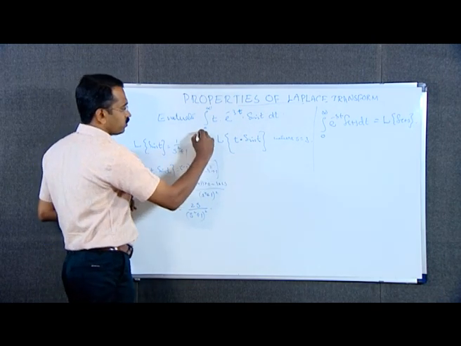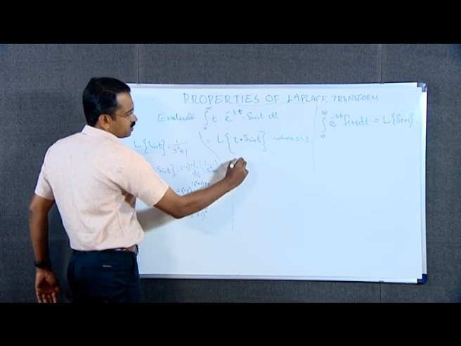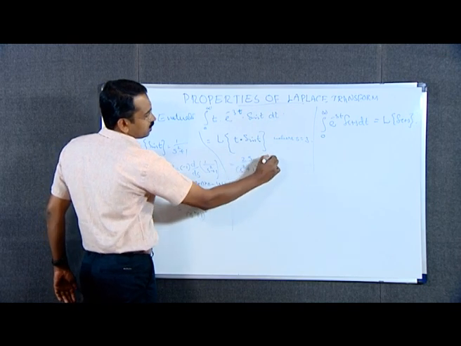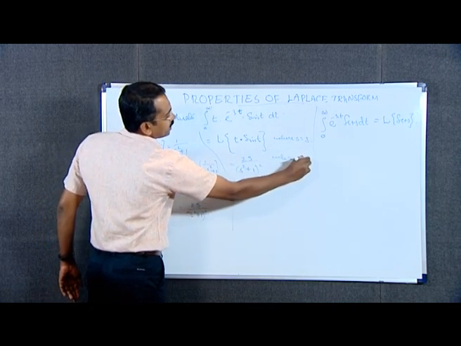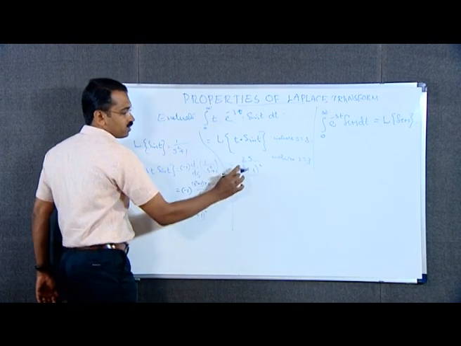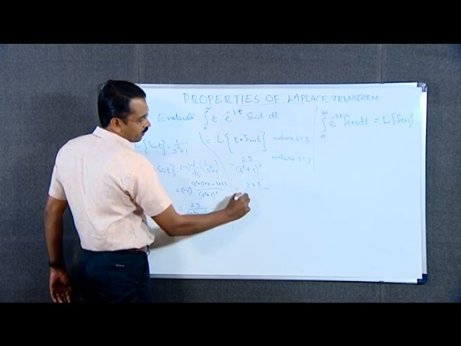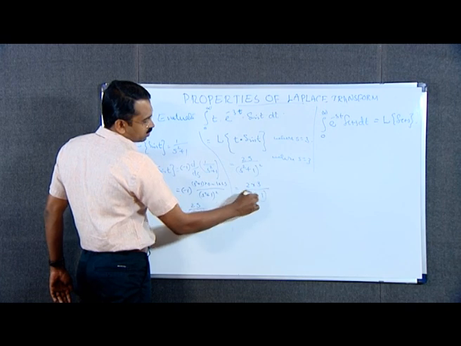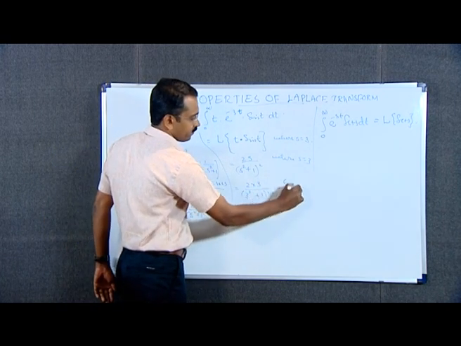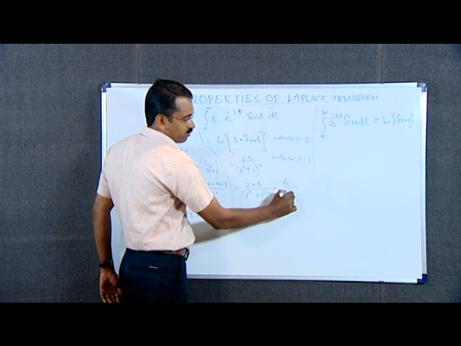Therefore, we can write this as 2s divided by s square plus 1 the whole square, where s is 3. If we put s equal to 3 here in this function, we get 2 into 3 divided by 3 square plus 1 the whole square, that is 6 divided by 3 square is 9, 9 plus 1 is 10, 10 square means 100.